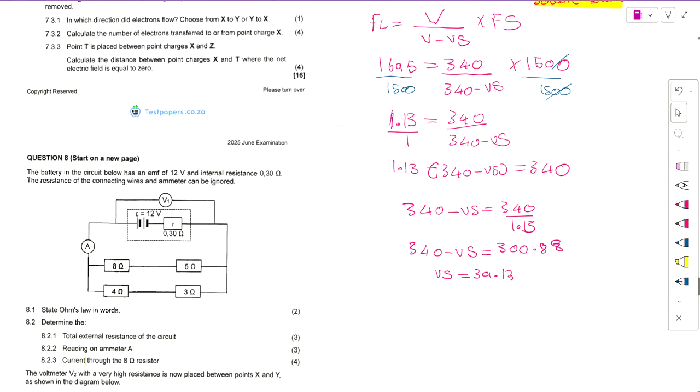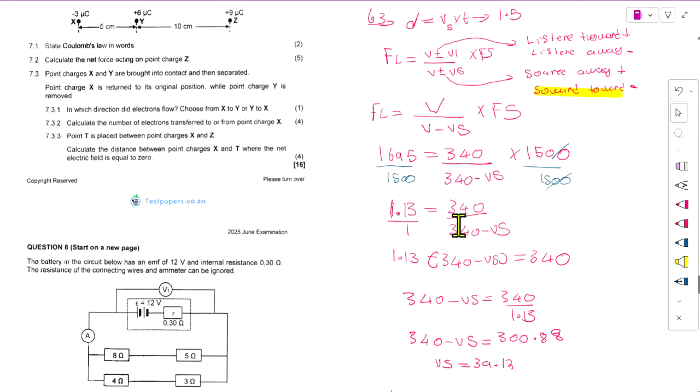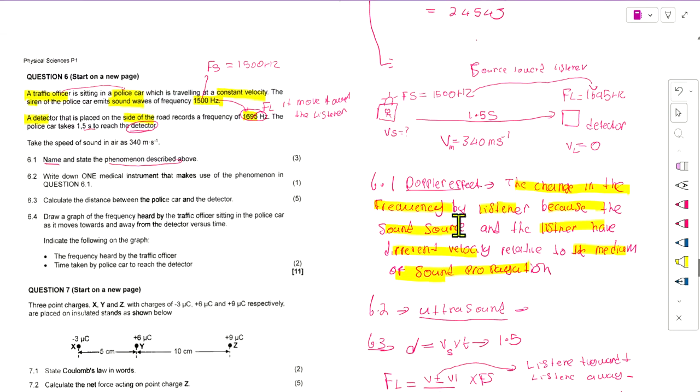Then the distance is equal to the velocity of the source times time. The velocity of the source was 39.12 times the time, which was 1.5. Then the answer is going to be 58.7 meters. Then we are done with this. Now let's move to the next one.